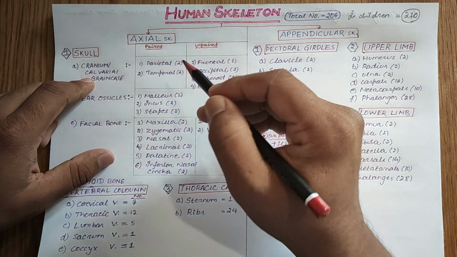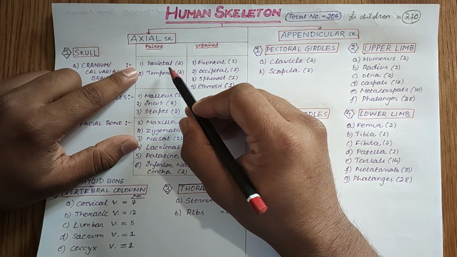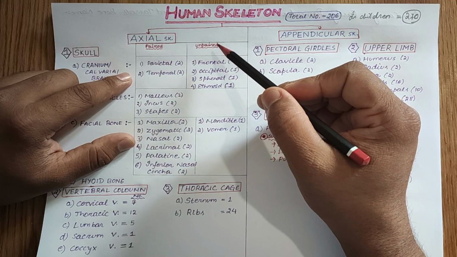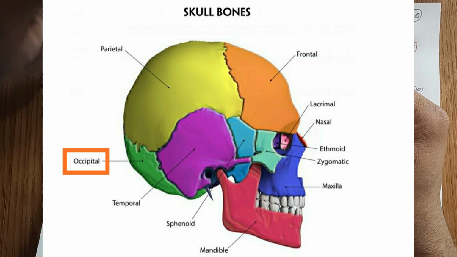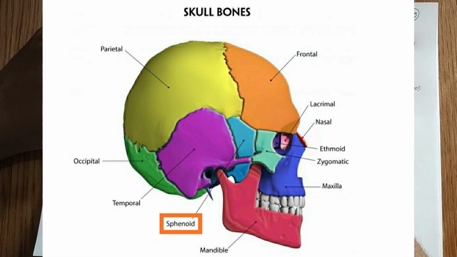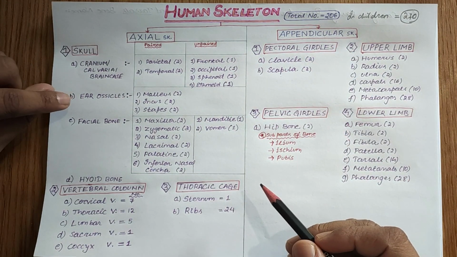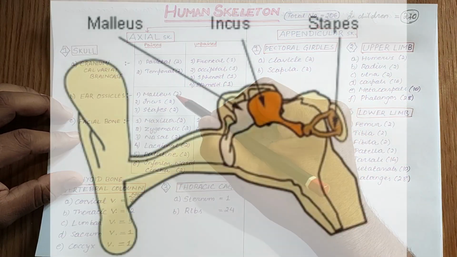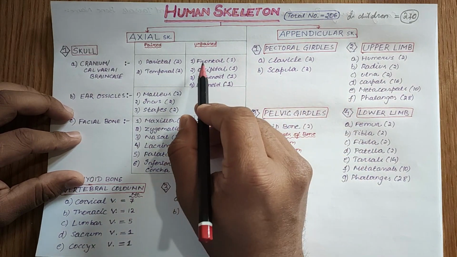The cranium comprises both paired and unpaired bones. Under paired there are two parietal bones and two temporal bones, and in unpaired there is one frontal bone in the anterior, the occipital bone in the posterior, and the sphenoid bone and ethmoid bone. These are the unpaired bones of the calvaria or cranium. Then come the ear ossicles. There are three ear ossicles: malleus, incus and stapes, present in paired form.